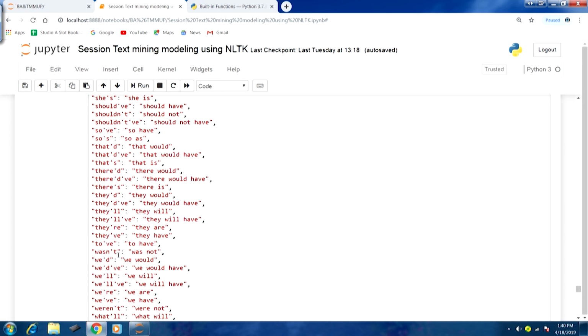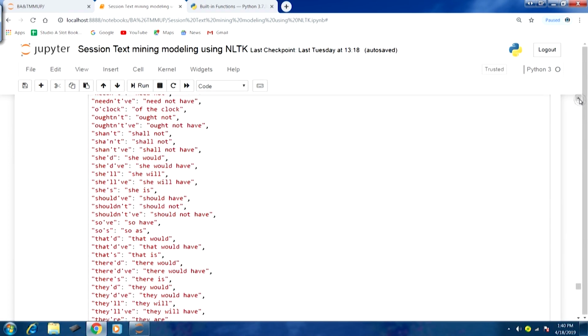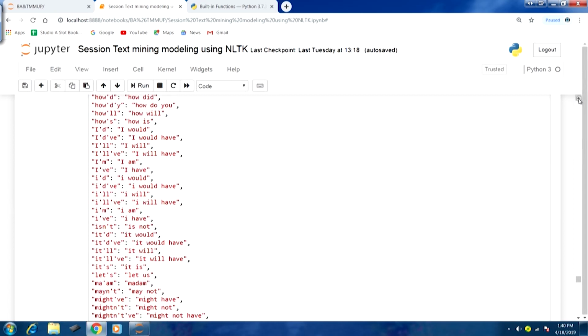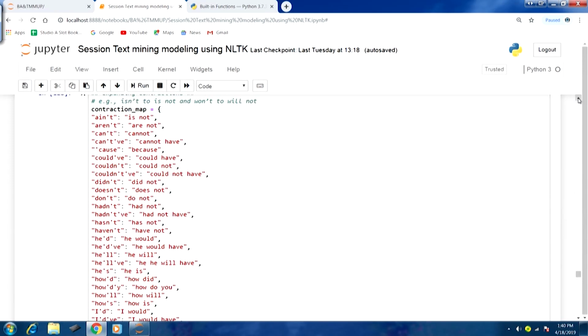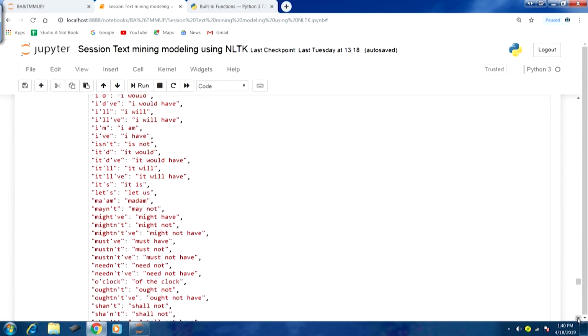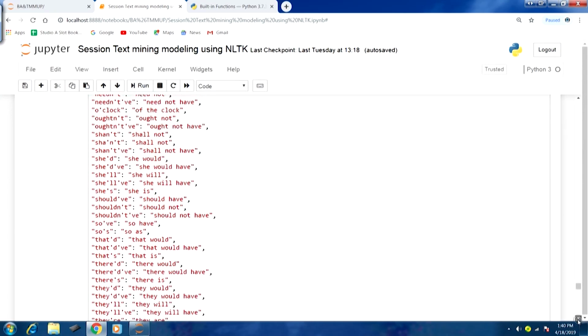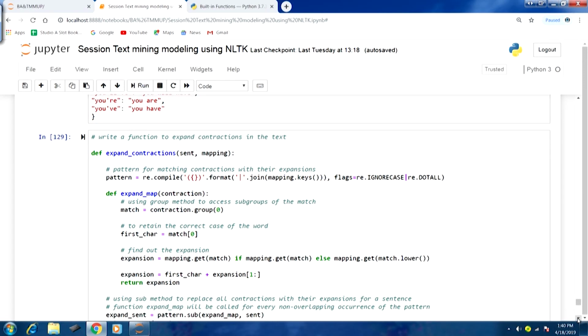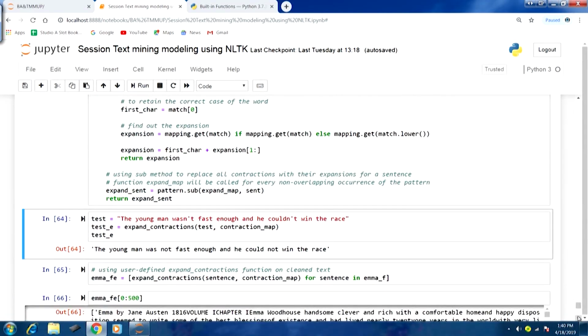You can see wasn't is covered here, wasn't, was not, and if we scroll back, couldn't, could not, is also covered. So these two contractions are there in the dict object that we had defined. Now, for this test string example, I think we would be able to replace these contractions with their appropriate expansion.